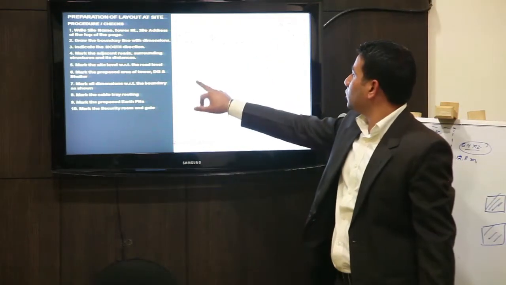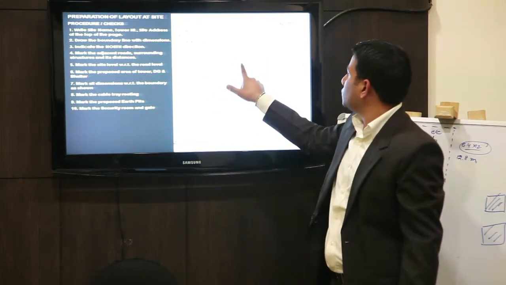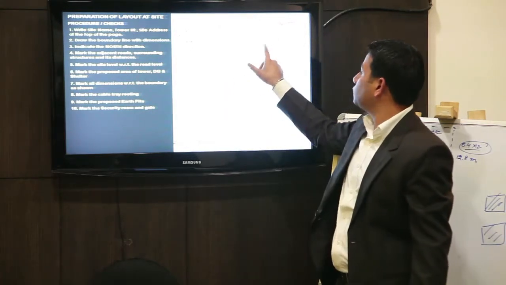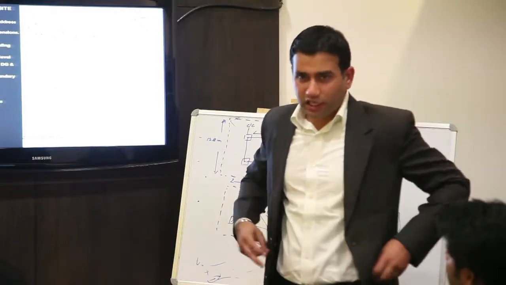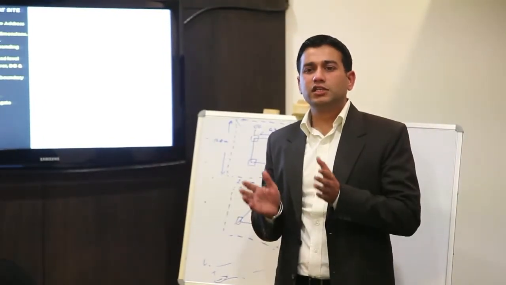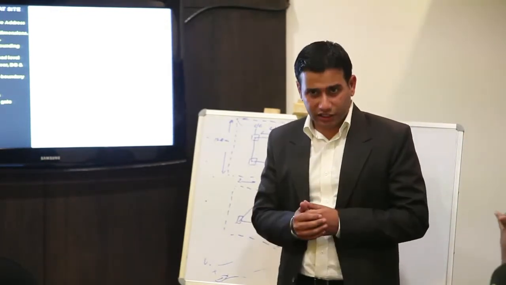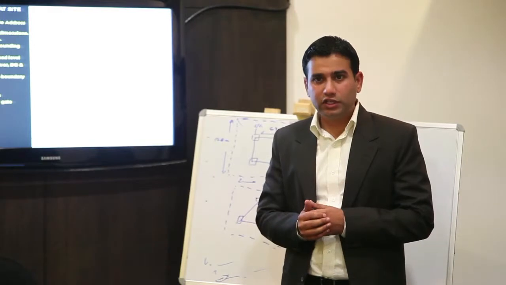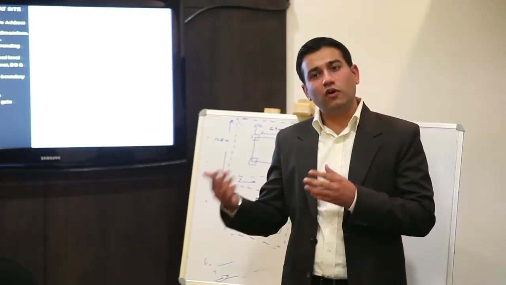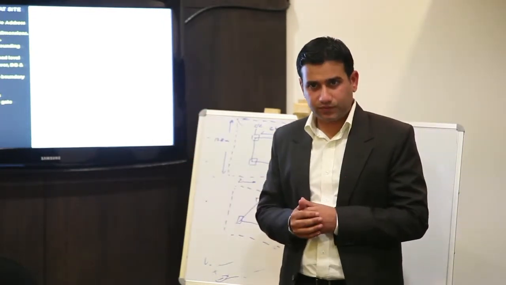Four earth pits: one is for the tower, one is for the shelter, one is for the DG, or one is for the tower, one is for electronic equipment, one is for the shelter, and one is for the DG. These are variables as per the customer requirements. Every customer has some certain requirements. Suppose Aircel wants a Rambol antenna, 3 leg tower, and another customer wants a 4 leg tower. So according to the customer, the foundation drawings or the basic layouts should be changed.